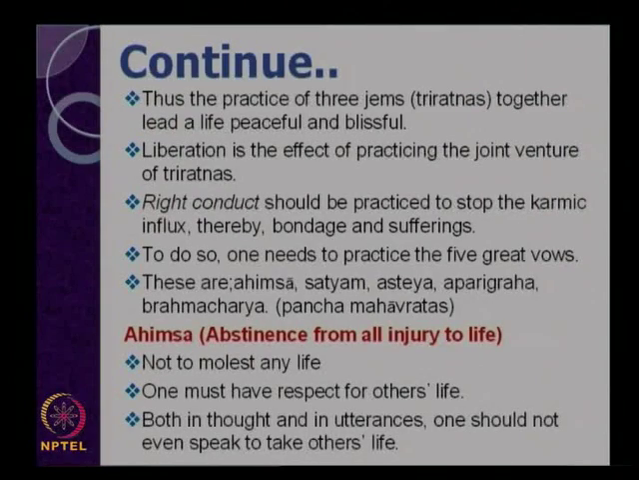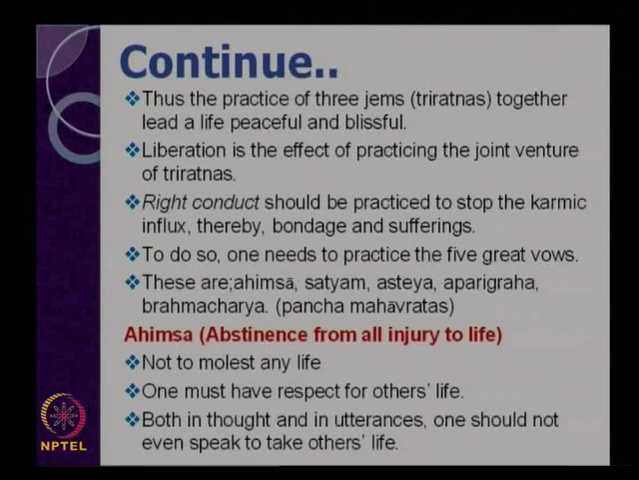Now, right conduct should be practiced to stop the karmic influx, thereby stopping bondage and suffering. To do so, one needs to practice the five great vows or five promises. He is saying that if you practice right conduct, then you have to adopt five vows. And what are those? Those are known as ahimsa, satya, asteya, aparigraha and brahmacharya. These five components are known as Pancha Mahavratas, because these are great vows.